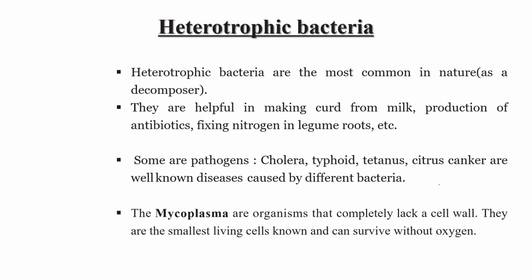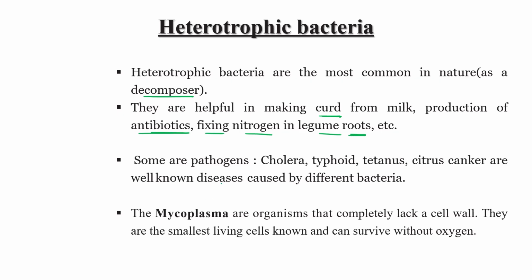Next type of bacteria, heterotrophic bacteria. Heterotrophic bacteria are the most common in nature as decomposers. They are helpful in making curd from milk, like lactobacillus. They are also useful in the production of antibiotics, and in fixing nitrogen in the roots of legumes, like rhizobium.